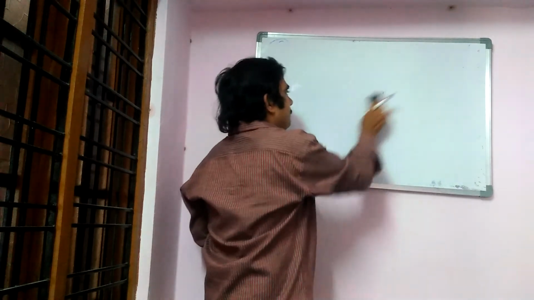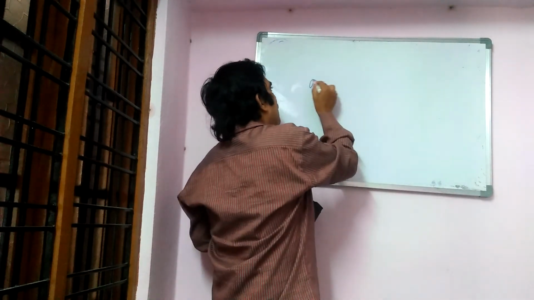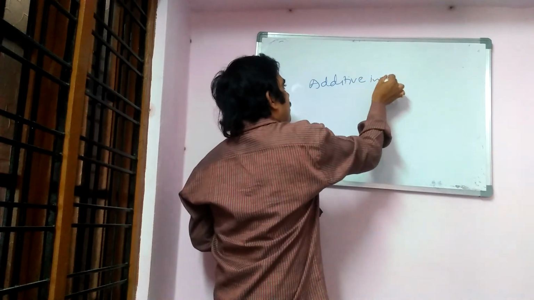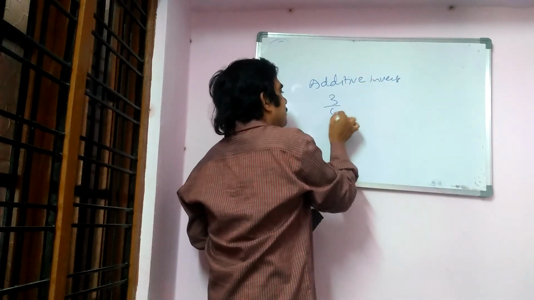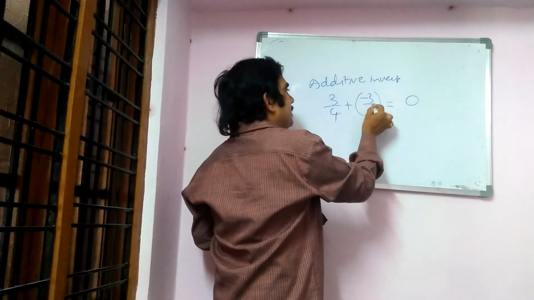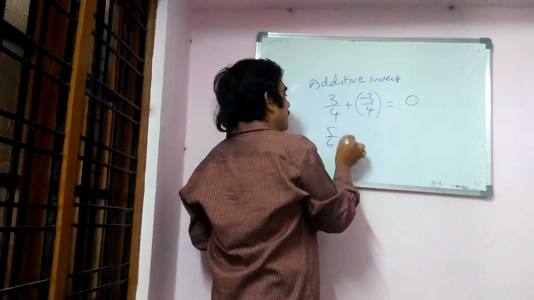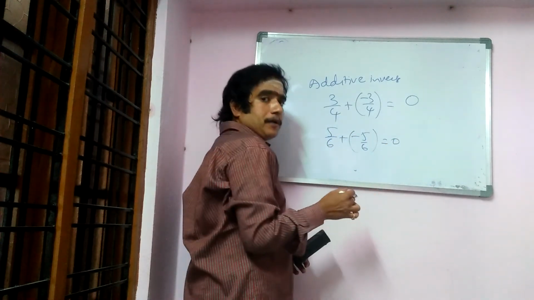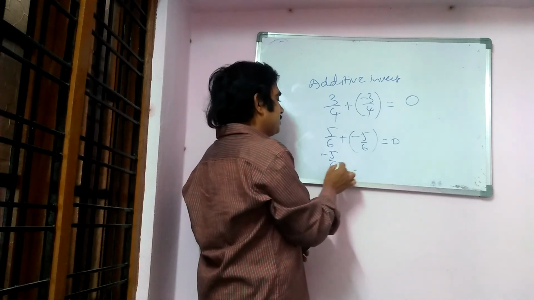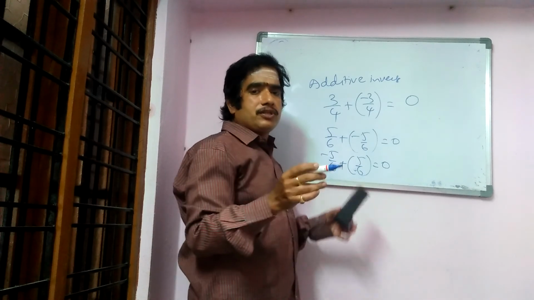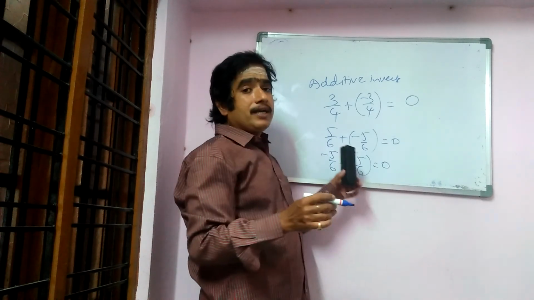Today, the last property I am telling you is the additive inverse. What is additive inverse? For 3 by 4, by adding what will you get 0? Minus 3 by 4. For 5 by 6, by adding what will you get 0? Minus 5 by 6. For minus 5 by 6, by adding what will you get 0? Plus 5 by 6. So these are called additive inverses.